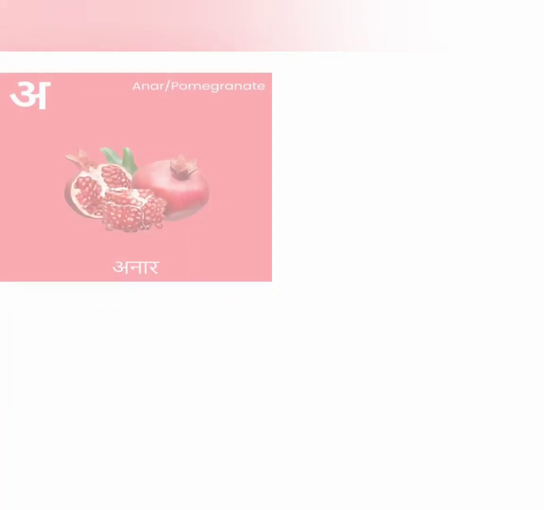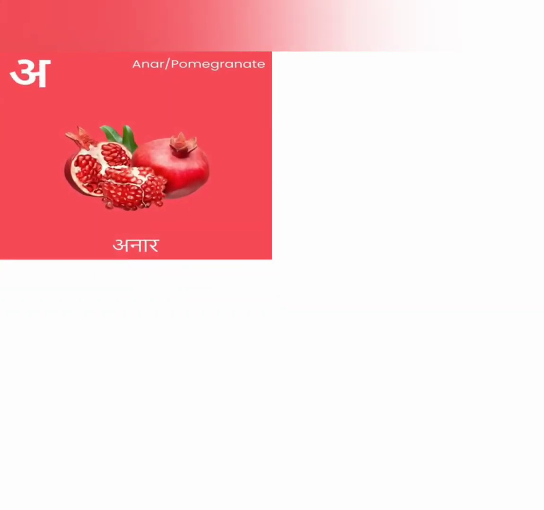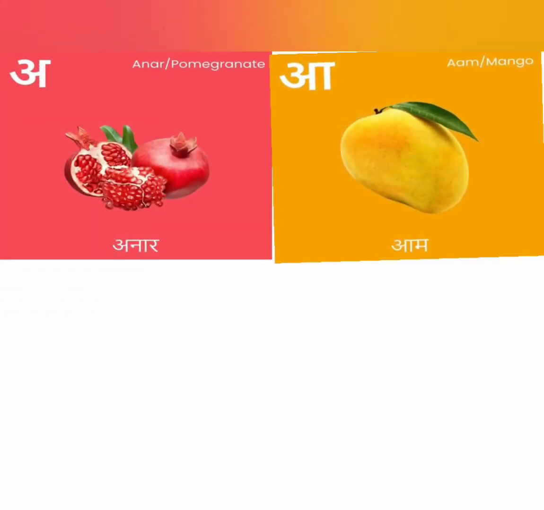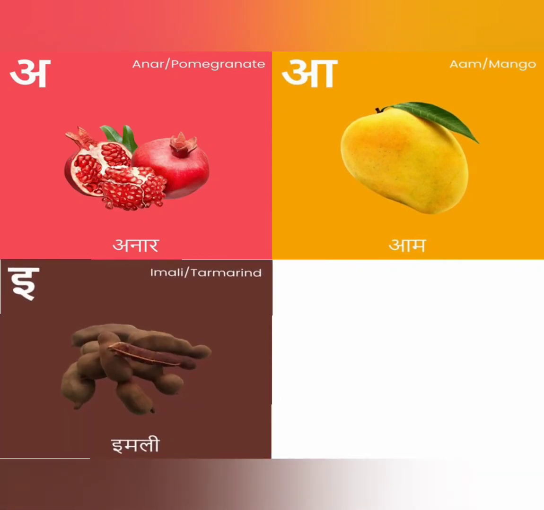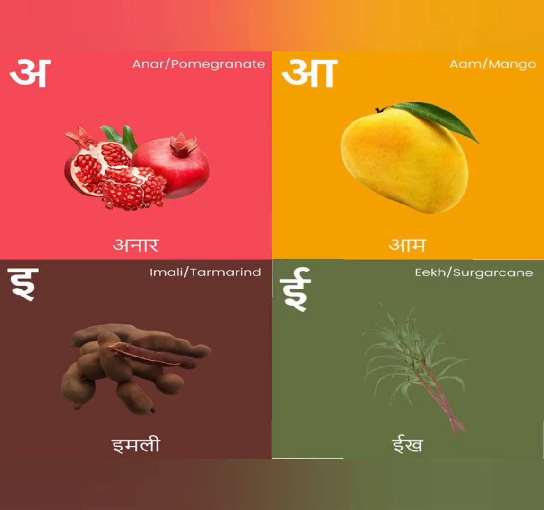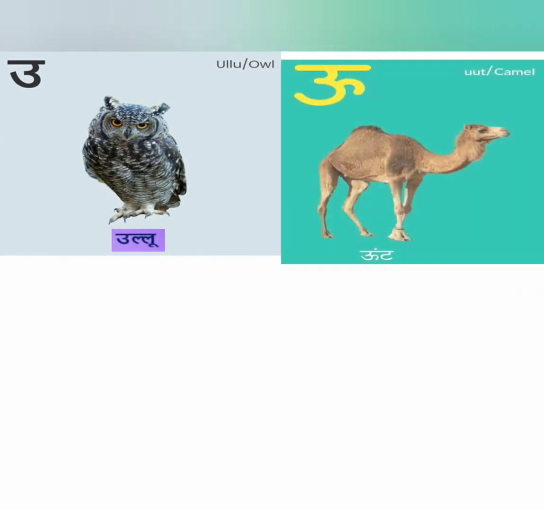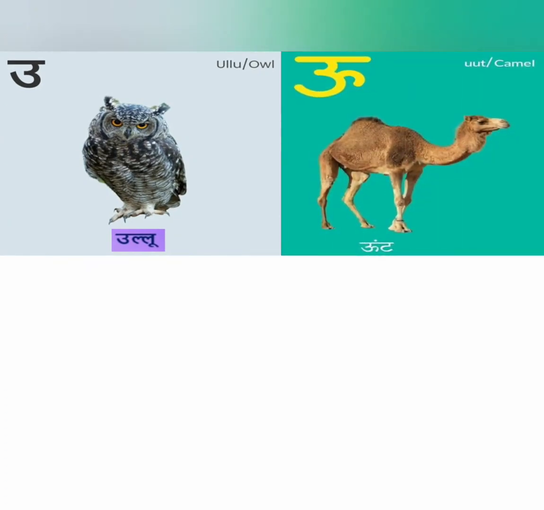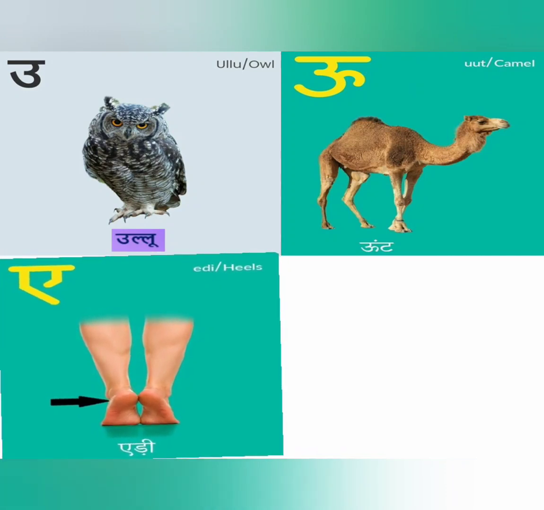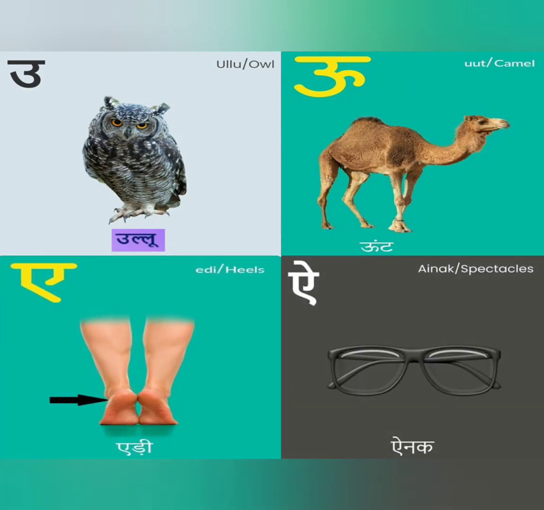Let's quickly do a short revision. Come on. A say anar. A say am. E say imli. E say eek. Oo say ullu. Oo say oont. A say AD and I say Ainak. So these are the 8 letters which we know very well with their friends.